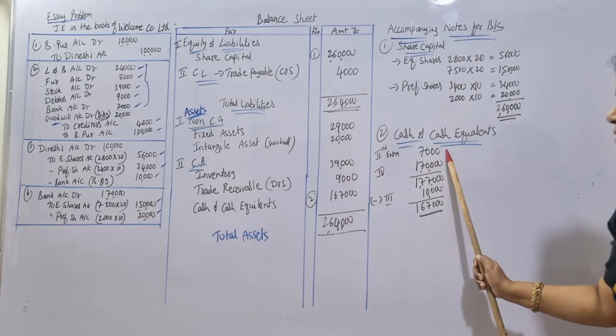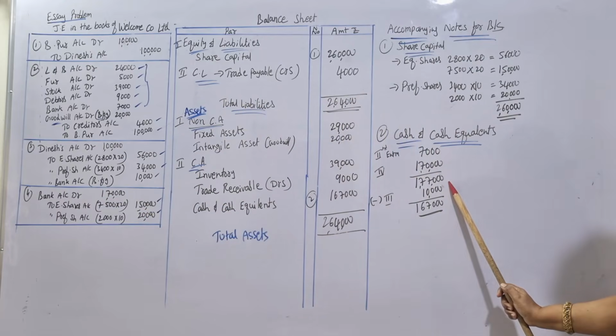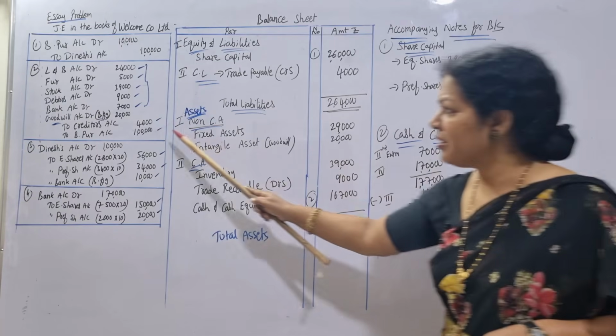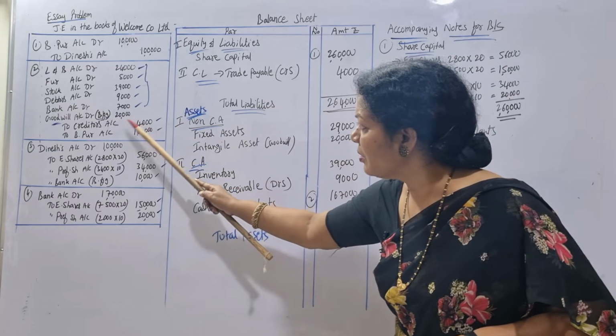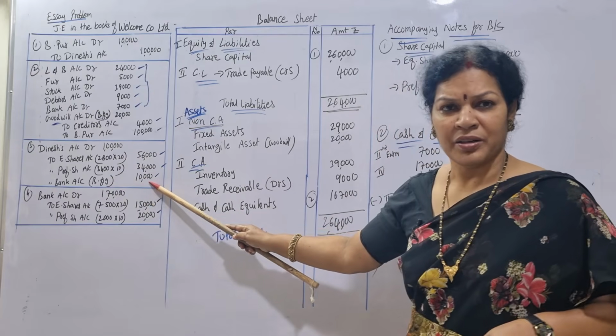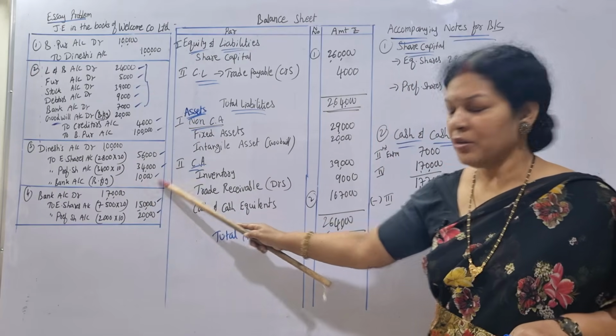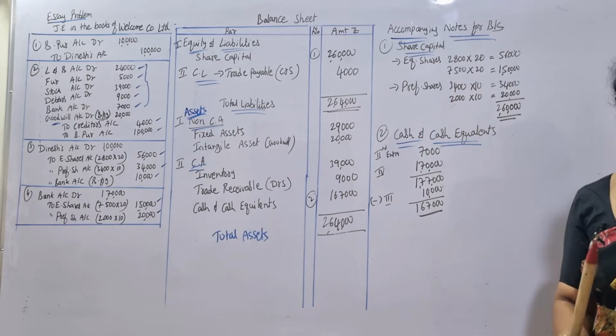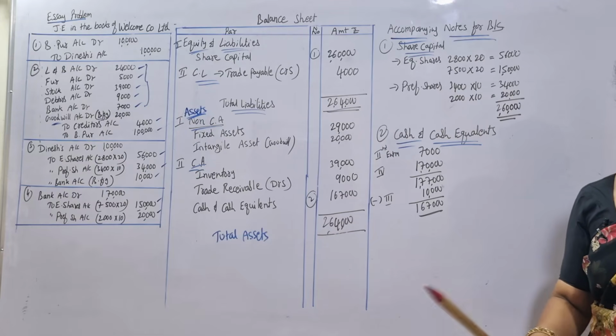Already we paid 10,000, so that we have deducted. So the balance at bank or cash is 1,67,000.